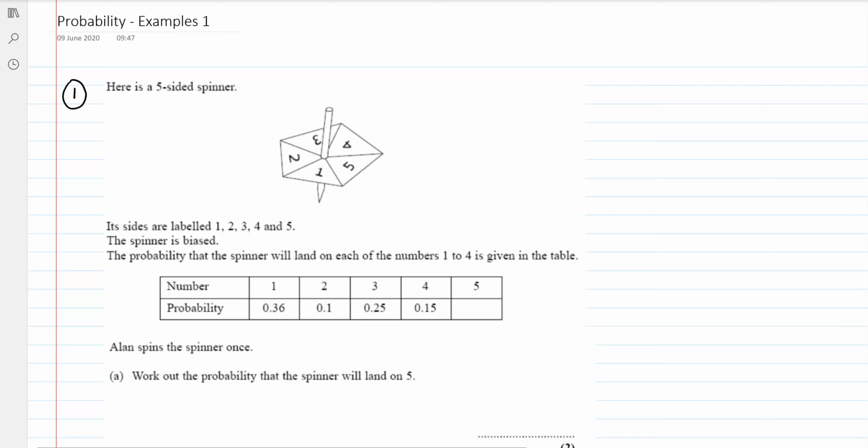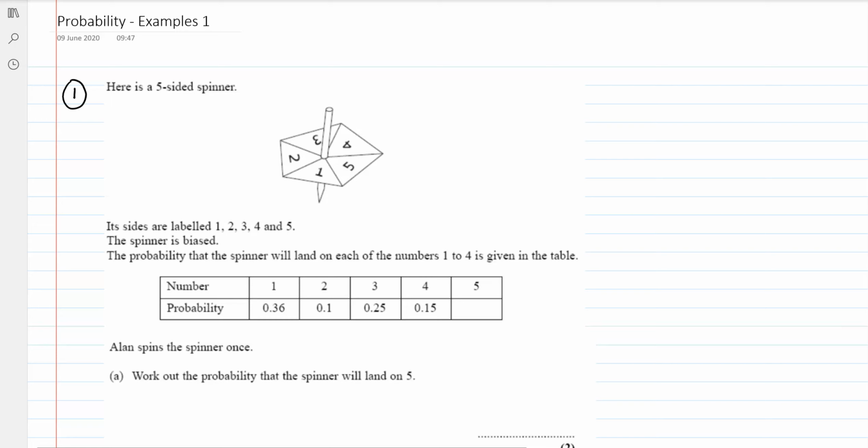So we'll start with the more simple questions, and it gets a little bit harder. This is a big topic, it's an important one for the IGCSE. It's worth a lot of marks over various questions, from the easy ones to the hard ones. They're going to ask lots of questions on this, so it's one worth being good at. And it should make logical sense as you think about it. So let's look through this question.